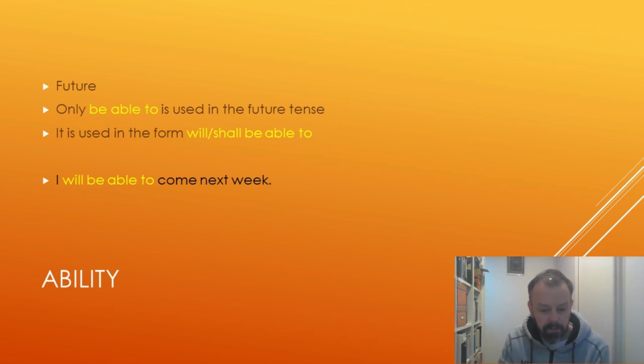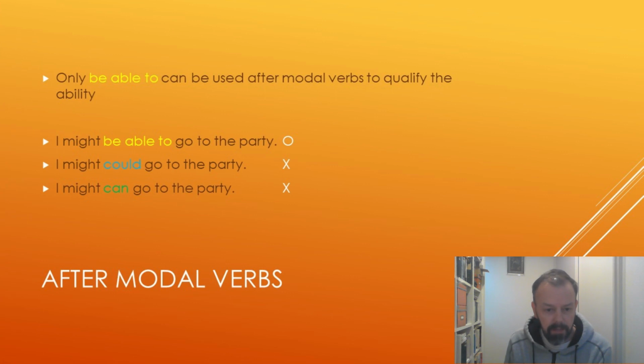All right, before we go on to the next section, which is possibility, there are a couple of more interesting points that I wanted to make in between ability and possibility. And this one is about the use of these three auxiliary verbs after modal verbs.